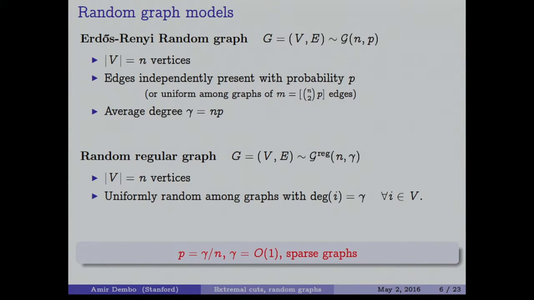These two models are not the same, but they are comparable if you choose p to be gamma over n. And the sparse graphs correspond to the case where gamma stays of order 1. So the degree of the vertices stays of order 1 while the graph grows, as opposed to the dense case where the probability stays constant and the number of edges grows quadratically with the size of the graph. So we will be interested in sparse graphs of one of these two models, either the Erdős-Rényi or the random regular graph.